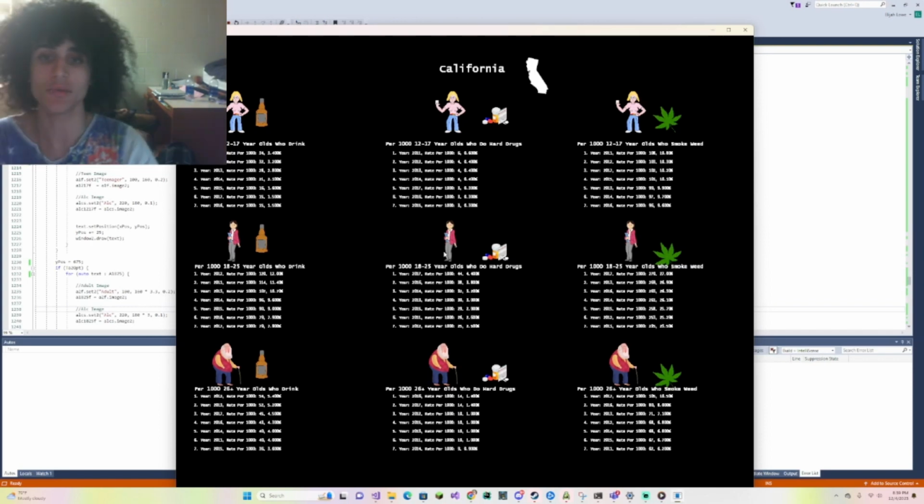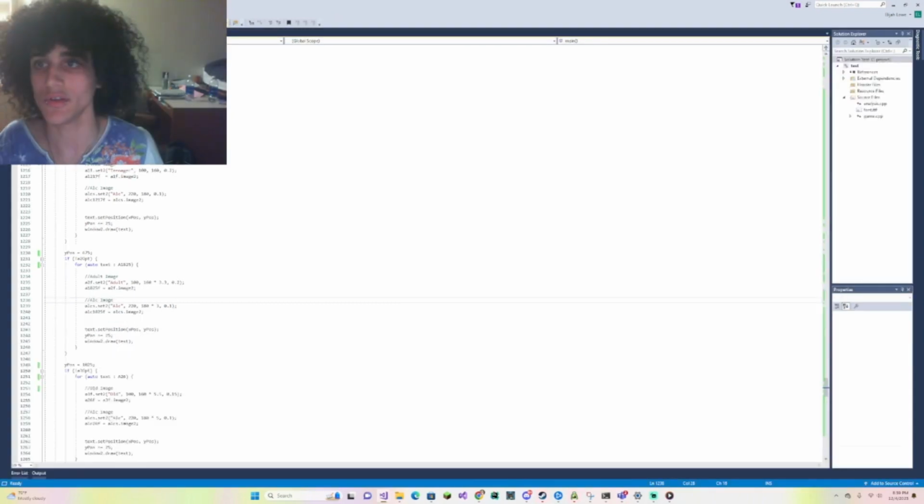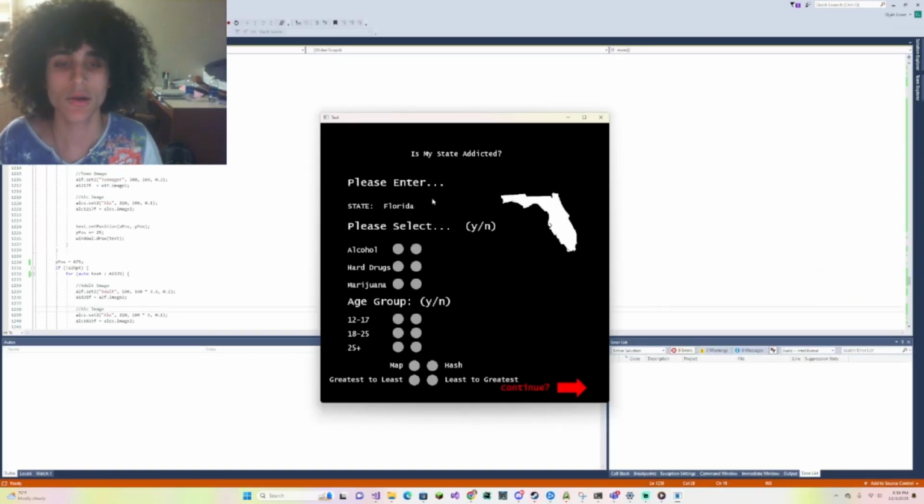So let's say you're a government official looking at the data. With this, you can know what strategies you're using and how those strategies are working. Now let's do another example with different selections. We'll do a different state, like Florida. Boom, the Florida map is shown, so we know that we're doing the right thing.